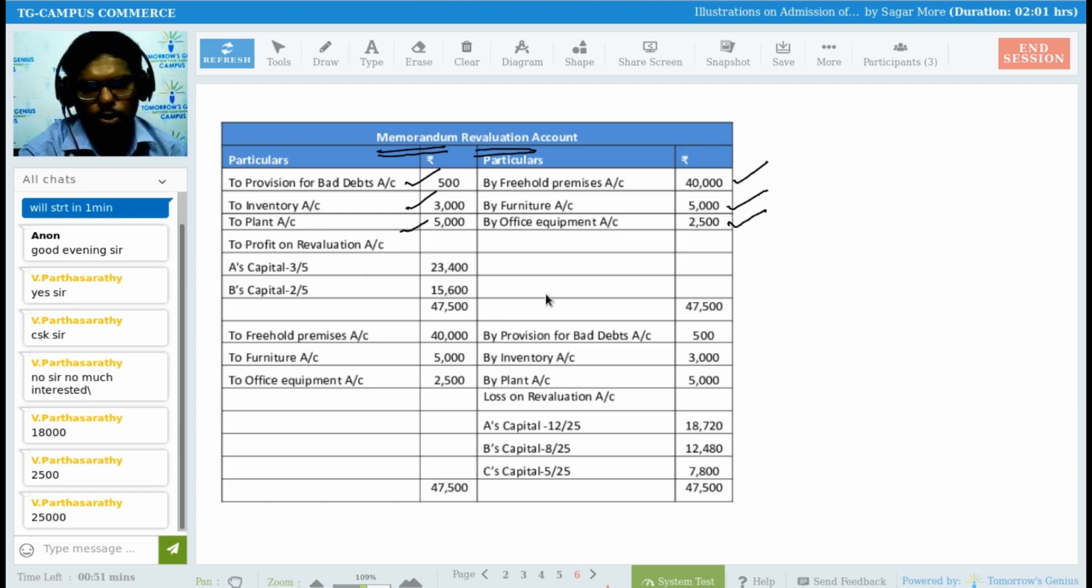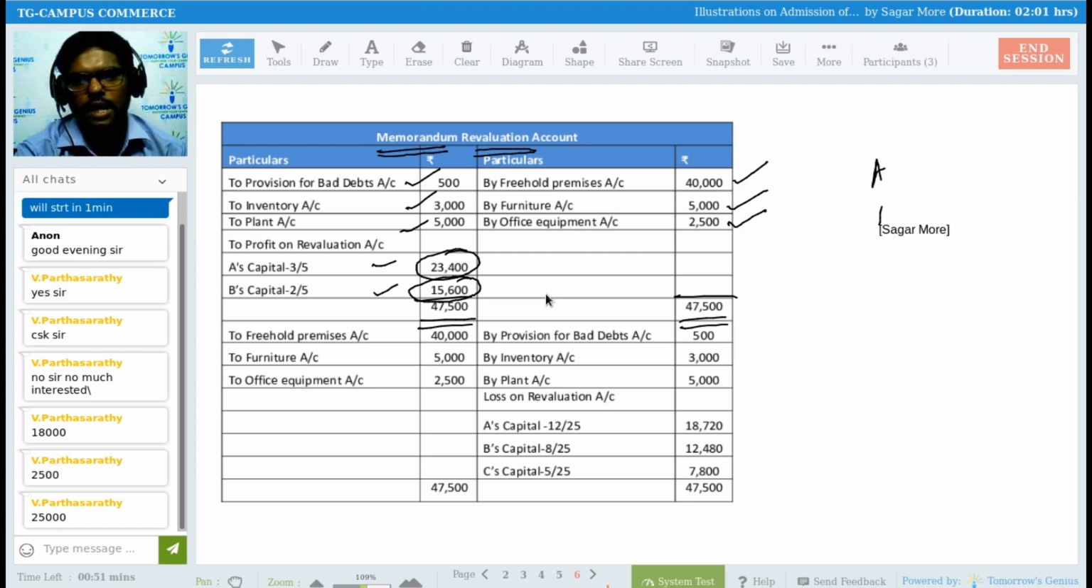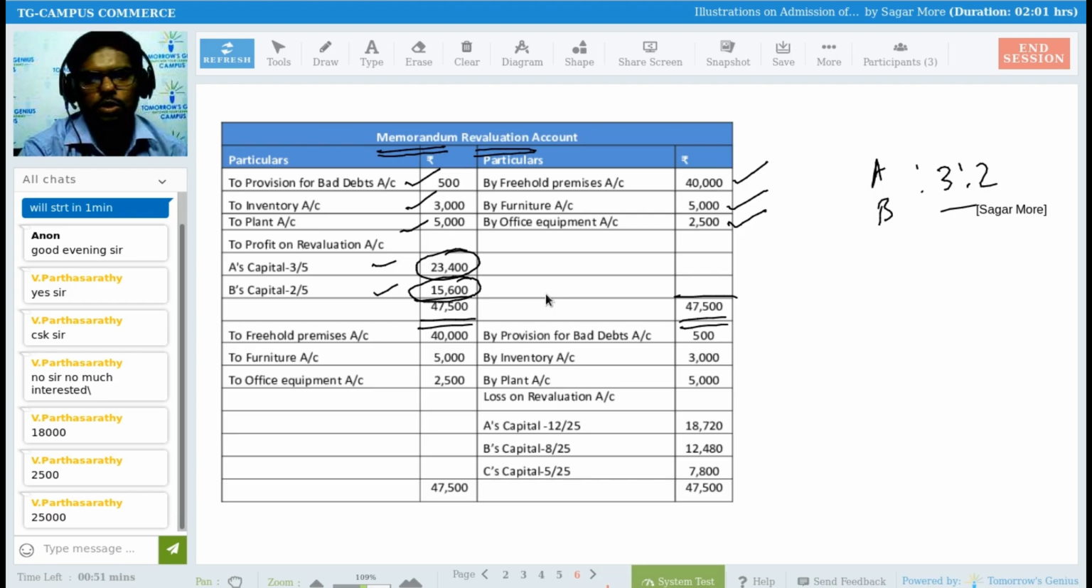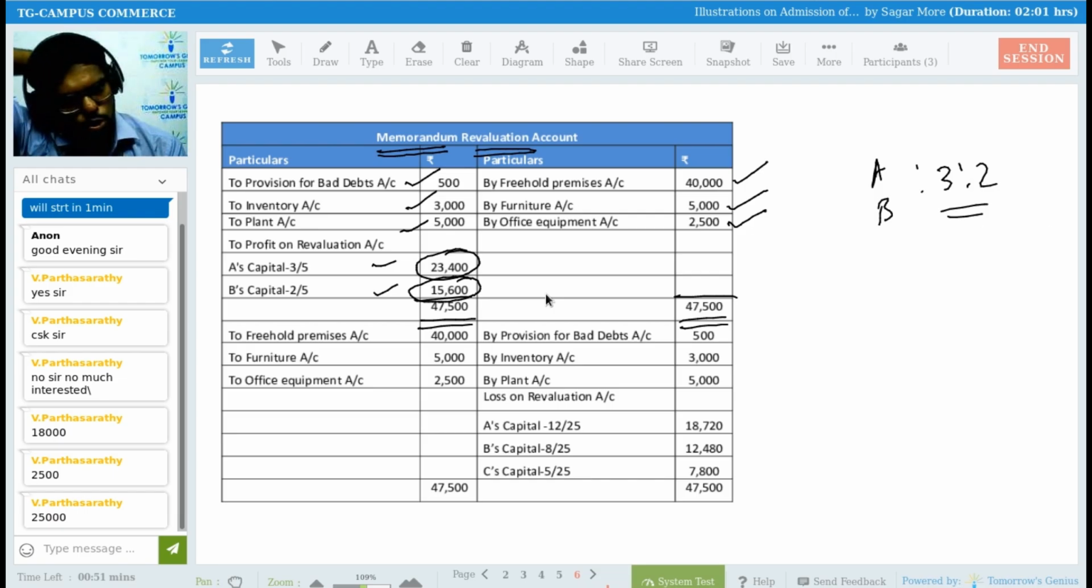Okay. So after that, what do I need to do? See, if I close this down, I will get A's capital account and B's capital account balances of 23,400 and 15,600, right? After closing this revaluation account, I will get balances for A's capital and B's capital. I need to distribute that balance between A and B as per their old profit sharing ratio, that is 3:2, right? Just like we do for the revaluation account. The same we have to do here.